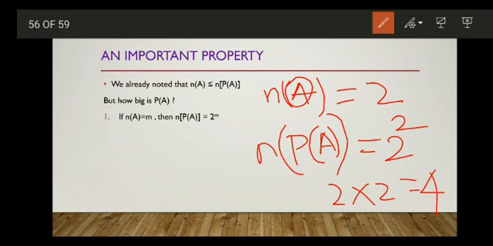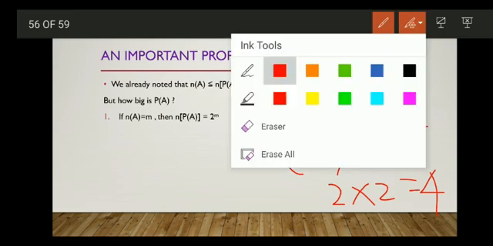So it will be having 4 subsets. If a set is having 2 elements, then the power set of that set will be having 4 elements. So the number of subsets for the set will be 4.